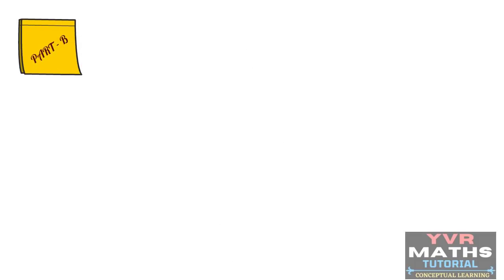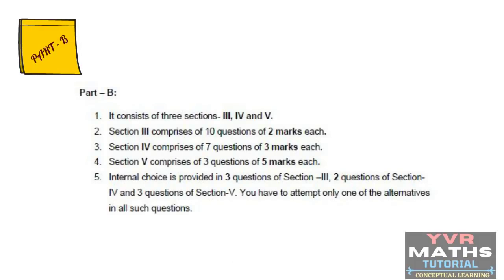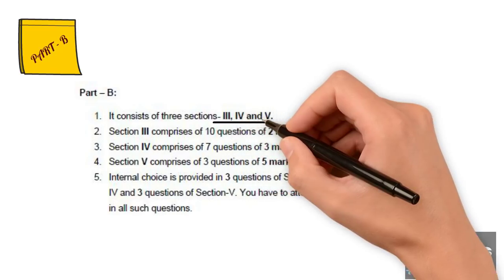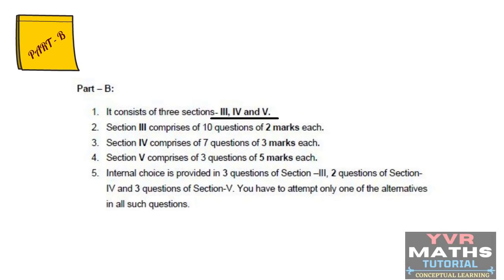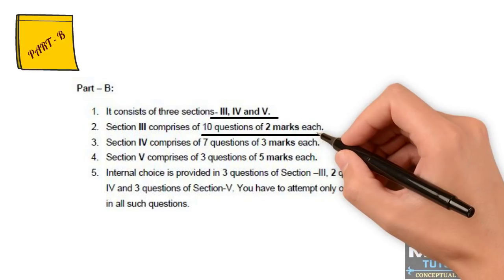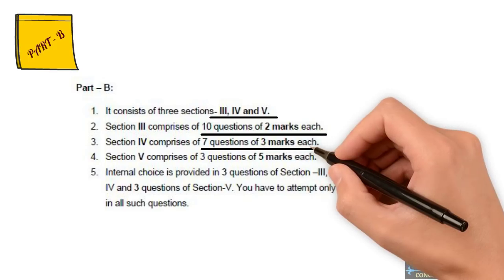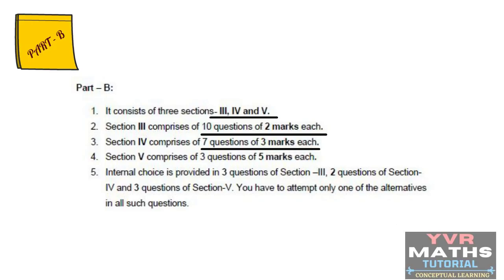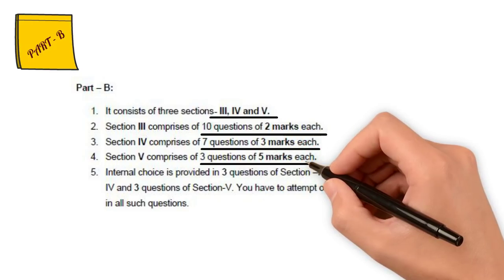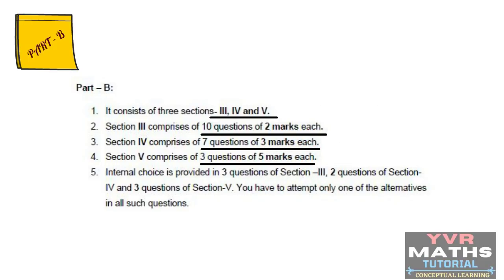So first we will check the general instructions of part B. See here, it consists of 3 sections, section 3, section 4 and section 5. Section 3 comprises of 10 questions, each question carries 2 marks. And section 4 comprises of 7 questions and each question carries 3 marks. And section 5 comprises of 3 questions and each question carries 5 marks. So in section 4 and section 5, in last year's question paper we had 4 marks and 6 marks questions. Now they changed those questions to 3 marks and 5 marks.